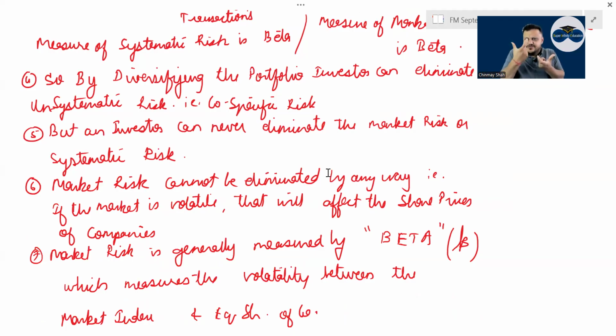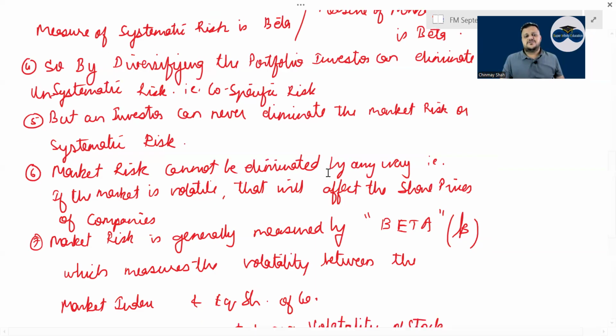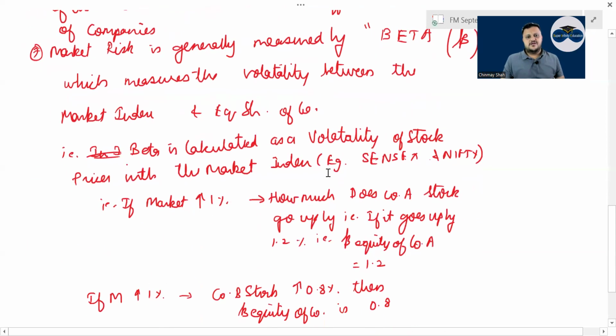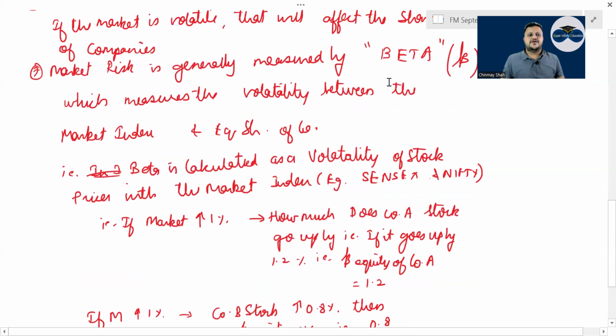If that market index goes up 1%, the market index is nothing but an index of 40-50 shares, right? In Nifty, 50 shares are there. So it takes an index of all the major stocks that are there. So how much does your market index go up and how much does your share go up accordingly, right? So if the market goes up by 1%, and the share goes up by 0.5, then beta is 0.5, correct? It is never in percentage, it is in times, correct? Beta is also called the volatility of a stock.